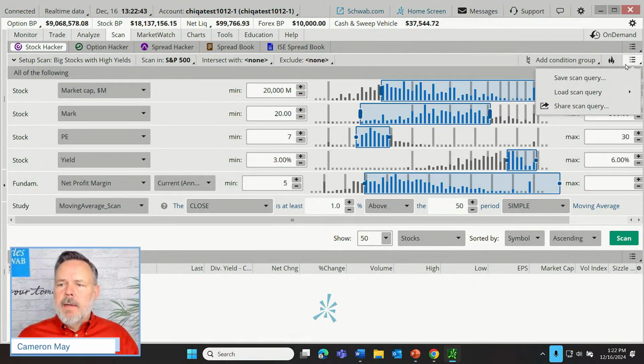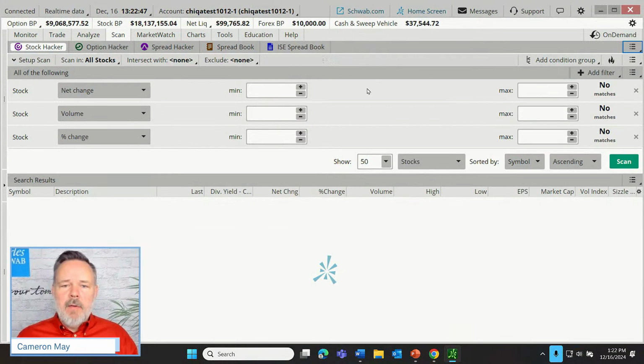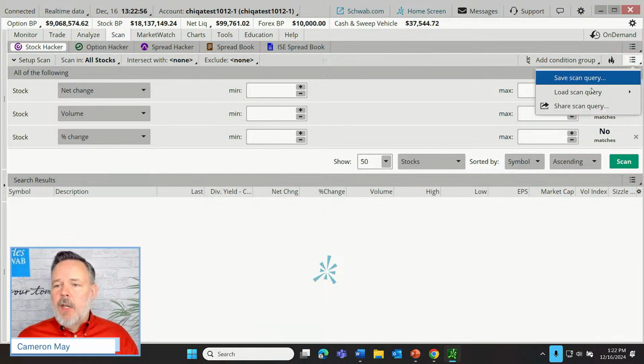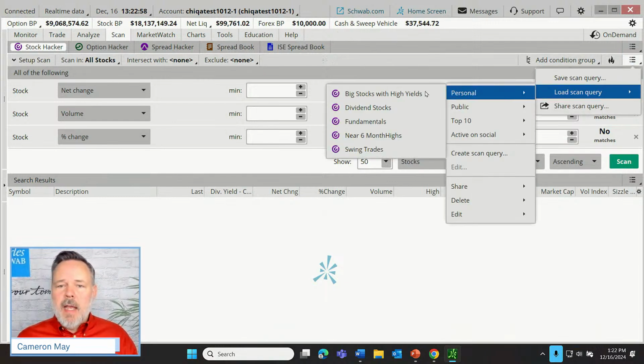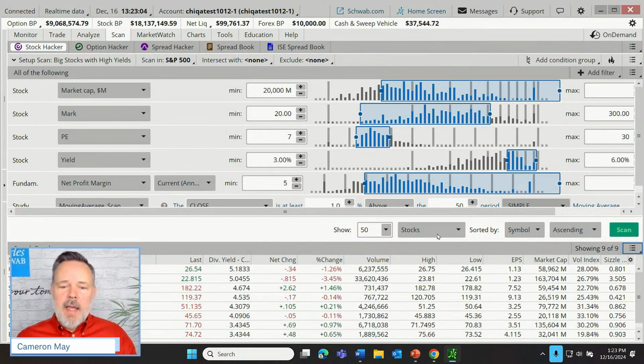And then if we were to hit reset, it's going to clear it all out. And let's say a month later, we want to run this same scan. Well, we could just come back to the scan. We could go back over here and load our personal scan query that we just built. Let's rerun that big stocks with high yield scan, run the scan, and there we go.